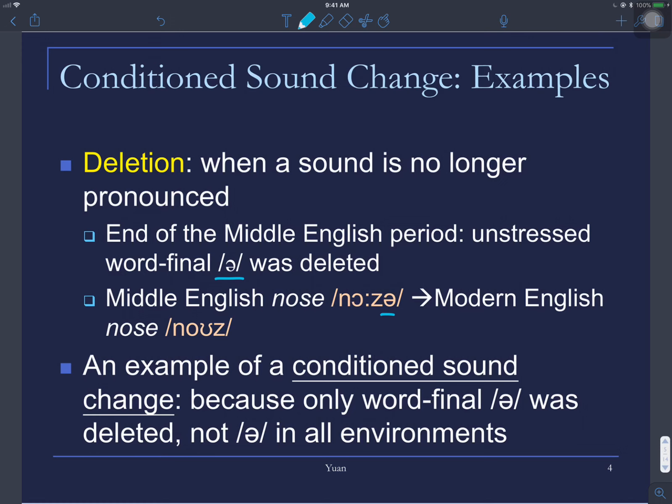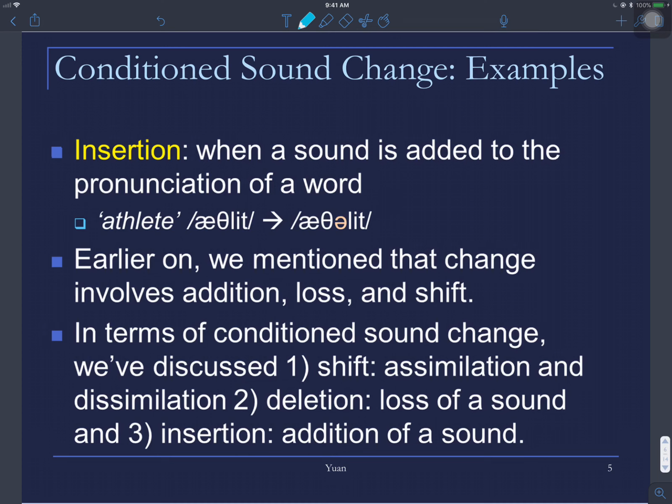So here, this serves as an example of a conditioned sound change because only word final schwa was deleted, not in all cases, not widespread, I mean overall in all English words. Only in this particular case, only word final schwa. So therefore, we call it local or regional rather than universal.